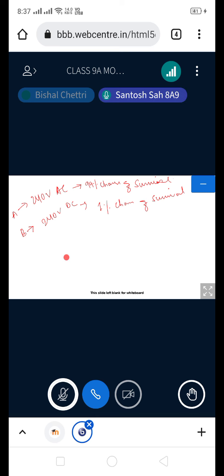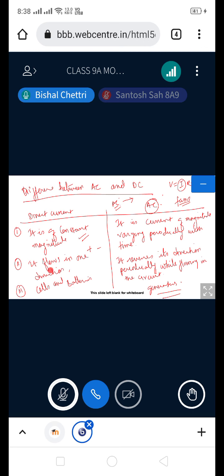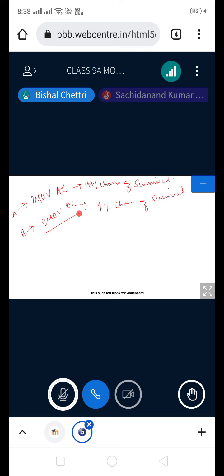So why like this? The reason is, what did I say? Look here. It flows in one direction. That means if someone gets a shock with a DC current, once the person is pulled, it is not reversing the direction of the current, so it will not throw the person back. That means DC current will pull you. Once it pulls you, it will not leave you. So continuously you are getting a shock of 240 volt or not.